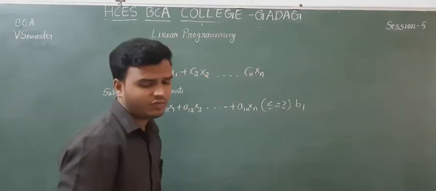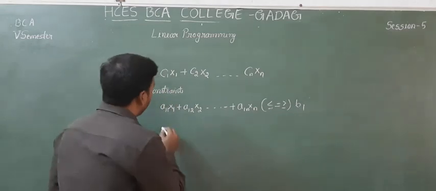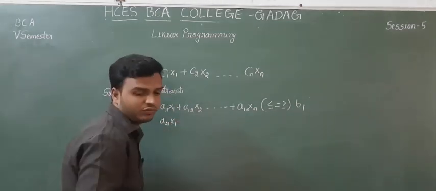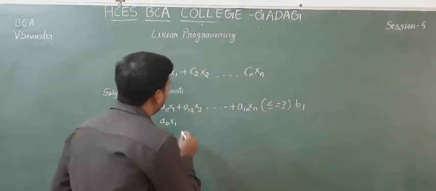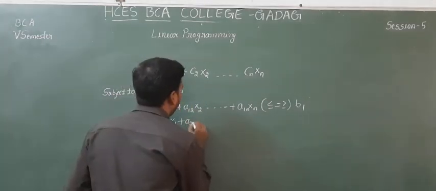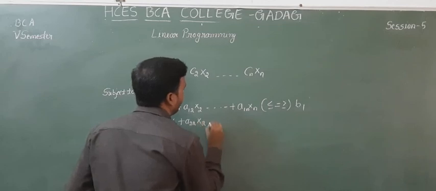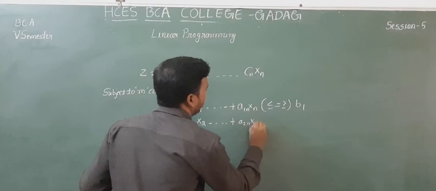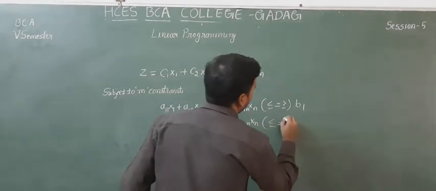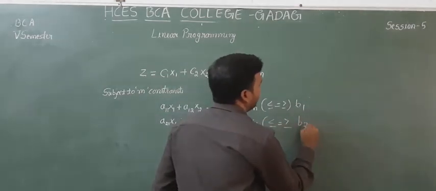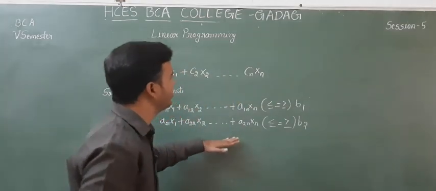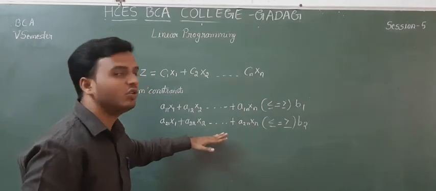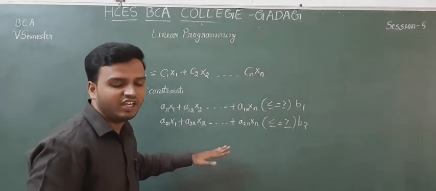Then a21 x1 plus a22 x2 up to a2n xn. Certain conditions are there, and the decision variables are used to satisfy those conditions.